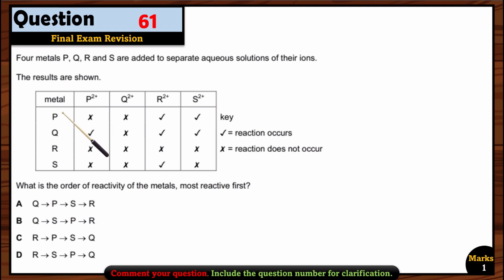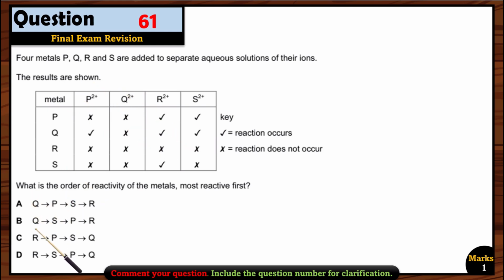So if you see this P, it reacts with the P solution. Okay, that's fine. There should be no reaction. But P is less reactive than Q because there is no reaction. But it is more reactive than R and S, right? So we don't have to look for other options. R and S are less reactive, whereas Q is the most reactive one.